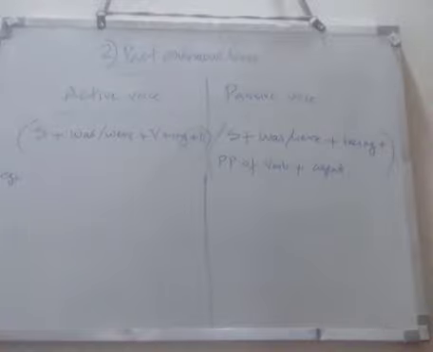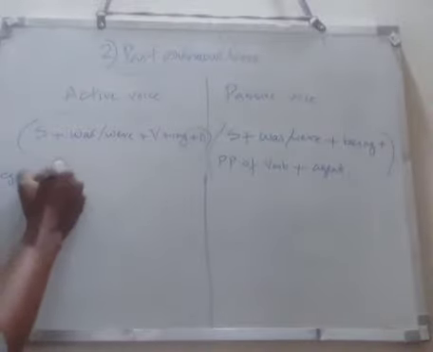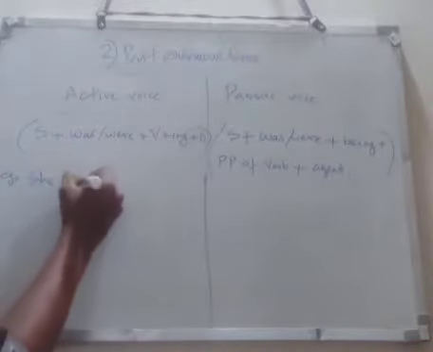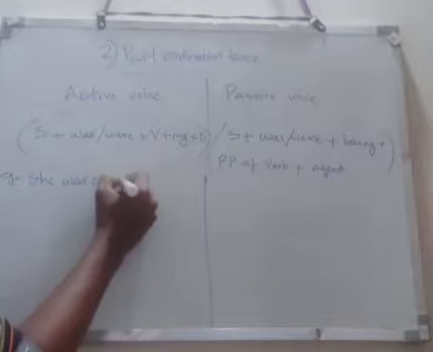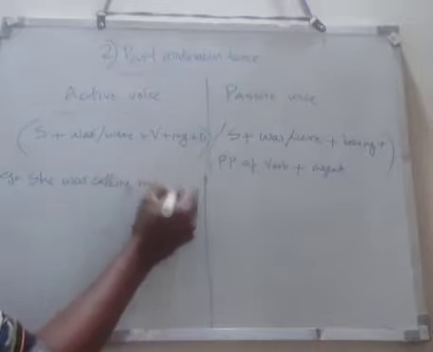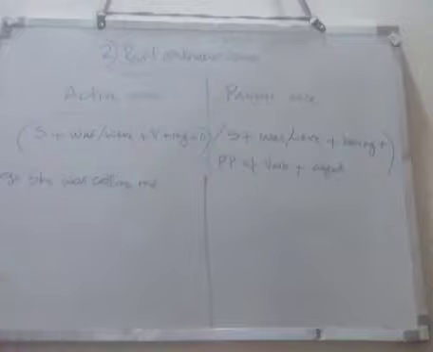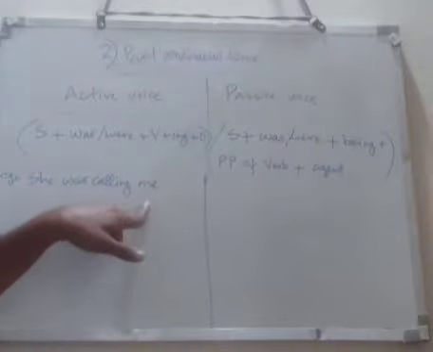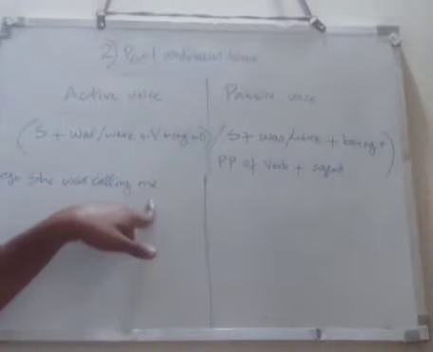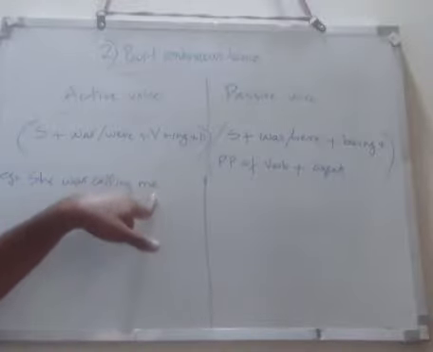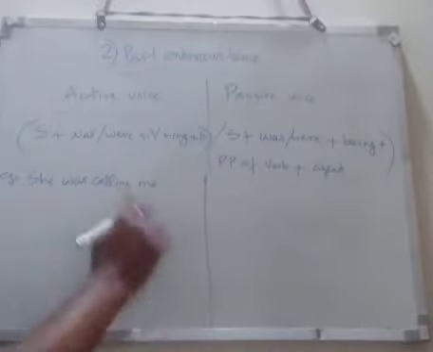So I will write another example. She was calling me. അവൾ എന്നെ വിളിക്കുകയായിരുന്നു. So how to make this sentence into passive voice? Here object is me. So we have to make this object into subject. So first we write me.